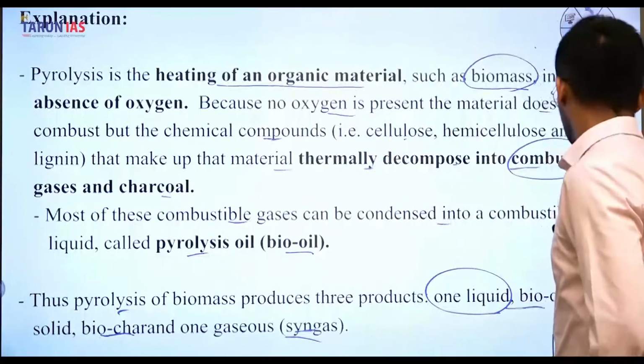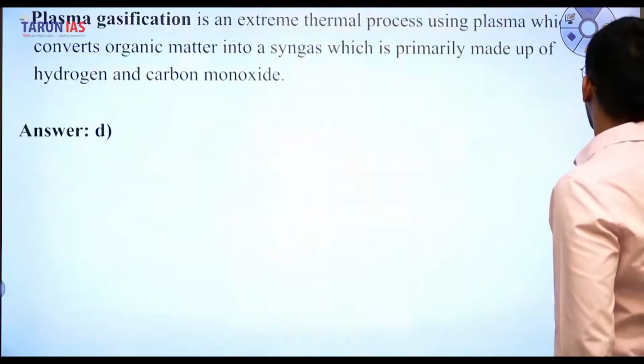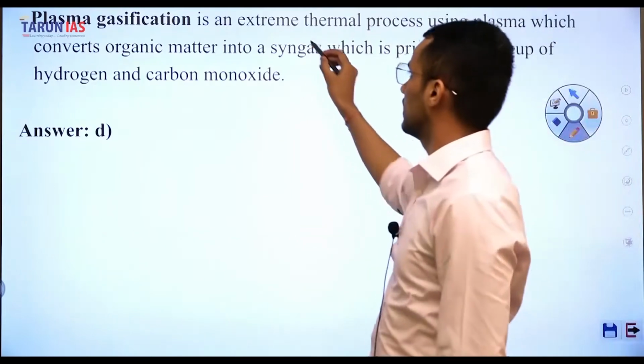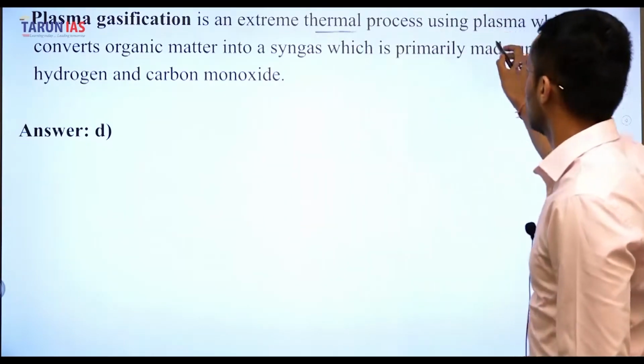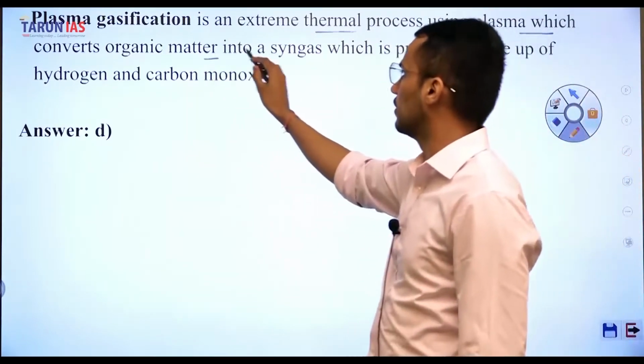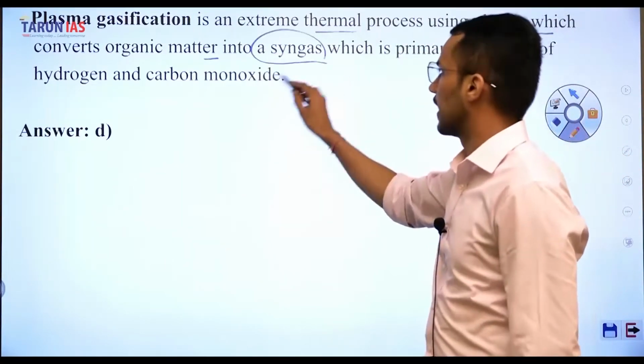Right? Next now, let us discuss about plasma gasification. So plasma gasification is an extreme thermal process using plasma which converts organic matter into a syngas.